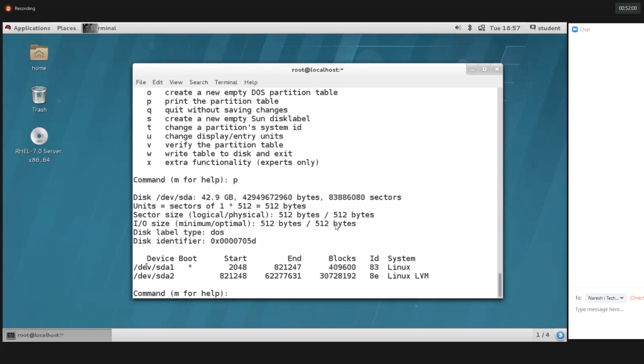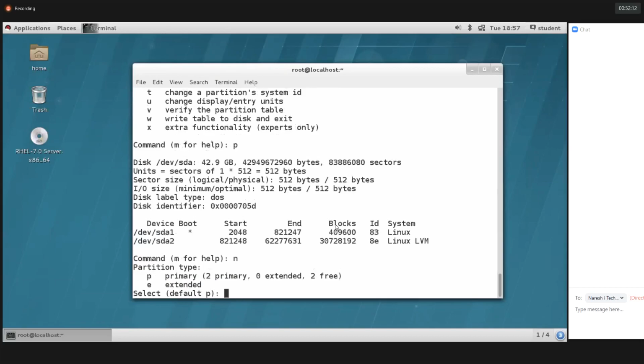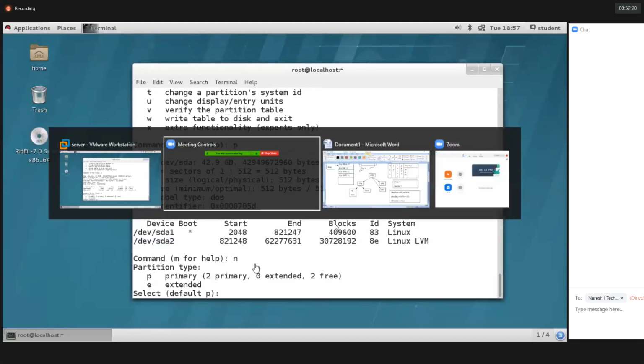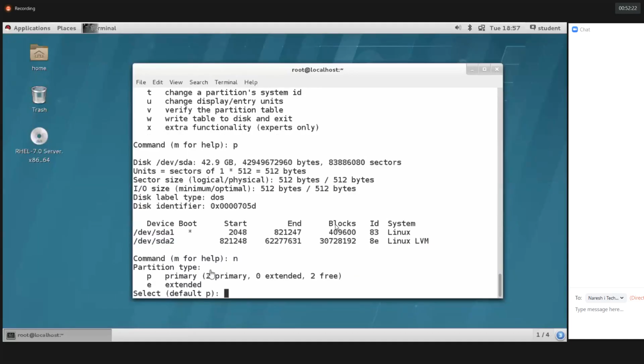How many partitions do we have? Two partitions, sda1 and sda2. I'm trying to create a new partition. So n to create a new partition, and hit enter. See here, it is asking for the partition type now. What type of partition do I need to create?